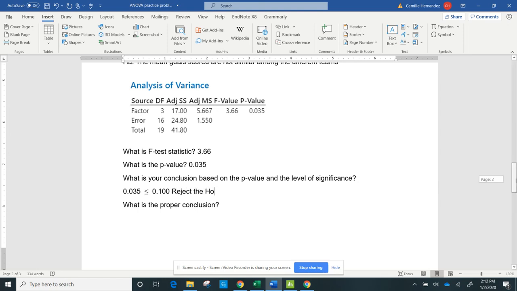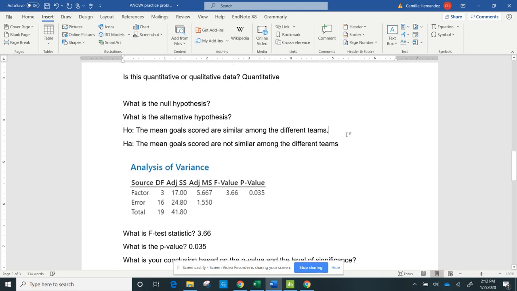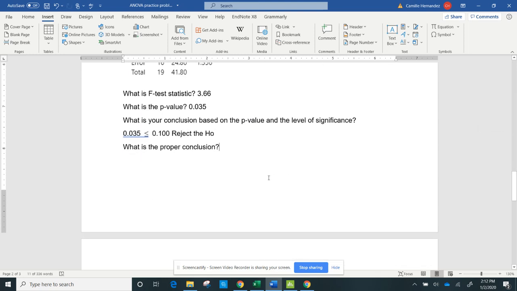So what does that mean if I reject the null? So this one is false and this one is true. Okay, so that tells me that the mean goals scored are not similar among the different teams. So I'm going to put that as my conclusion right here. Okay, I'm just copying my alternative again, and all I'm going to do is, at the 10% level of significance, the mean goals scored were not similar.